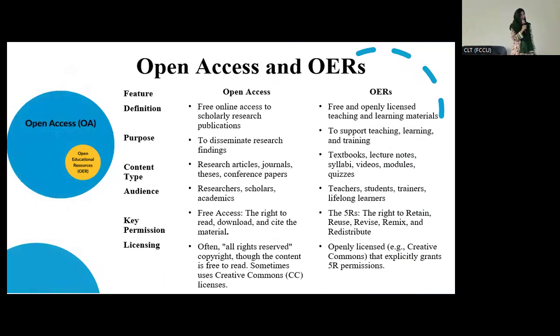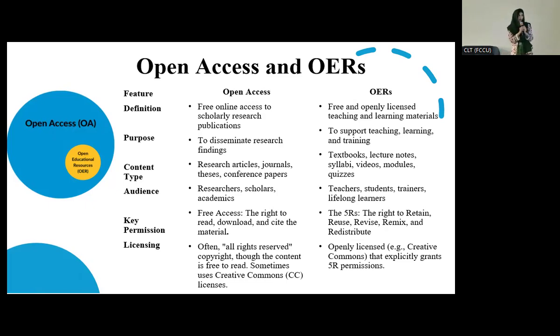Okay, this is one of the questions people ask: what's the difference between open access and OER sources? If I say that OER is basically a subset of open access, it will not be wrong, but there is a difference. So first we see the definition. The definition of open access is free online access to scholarly research publications, right? You can get access to freely available online scholarly publications like journal articles, review articles, or conference papers, these kinds of things. And the definition of OER, we already talked about it: free and openly licensed teaching and learning material, right? It includes textbooks, assessments, activities, these kinds of things.